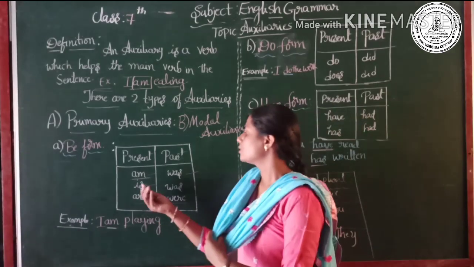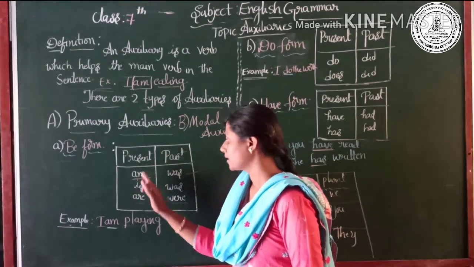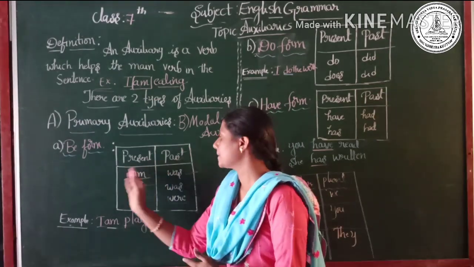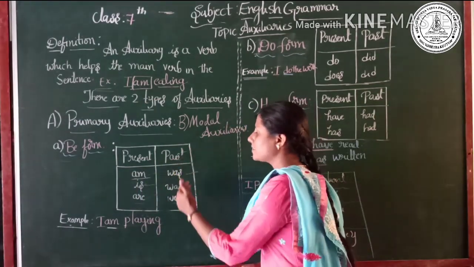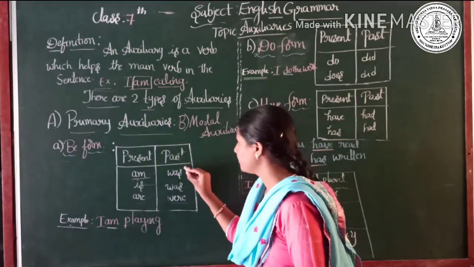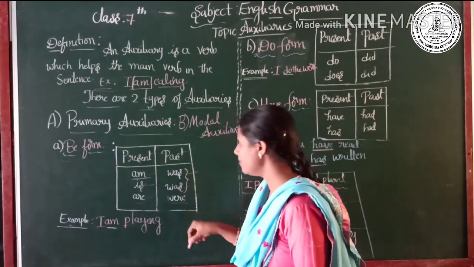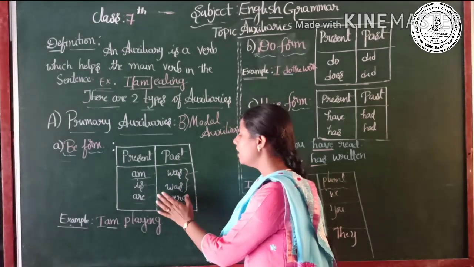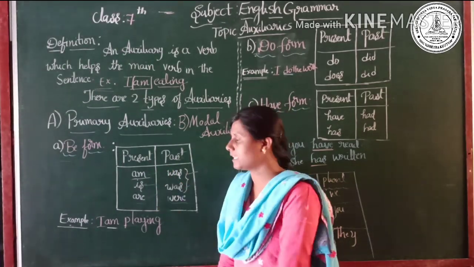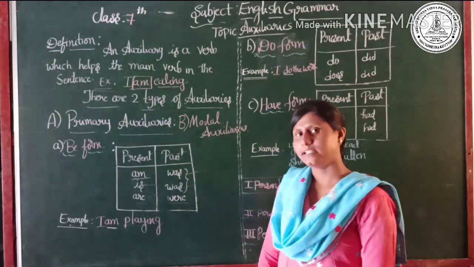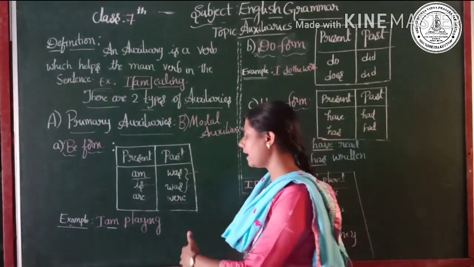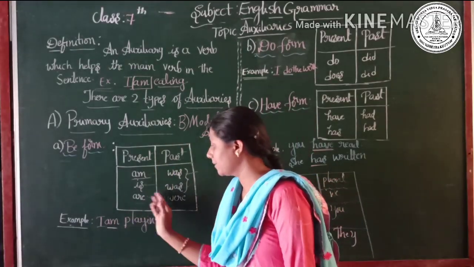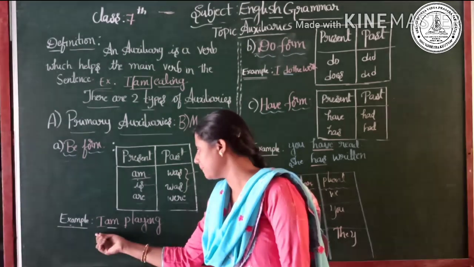Please consider. So here am, is, are are the auxiliary verbs which are used in the present tense. In the past tense, was and were. As it gives the same, I have taken just here. In the past tense, was and were are the auxiliary verbs used here. Understood everyone? Next, as we consider this table, we shall go on with one example.